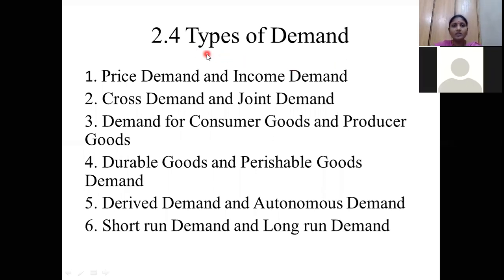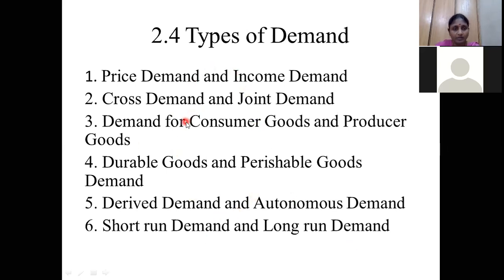I will move to another concept, types of demand. What are the various types of demand we are going to discuss? Price demand and income demand, we can write them separately also. Price demand, individual, income demand, cross demand and joint demand, demand for consumer goods and producer goods, durable goods and perishable goods, derived demand and autonomous demand, short run demand and long run demand. These are the various types of demand.